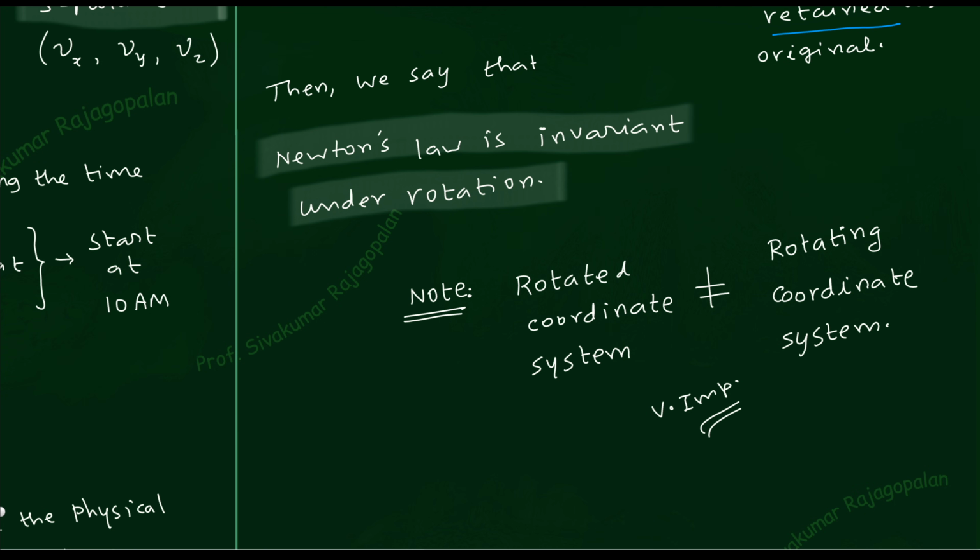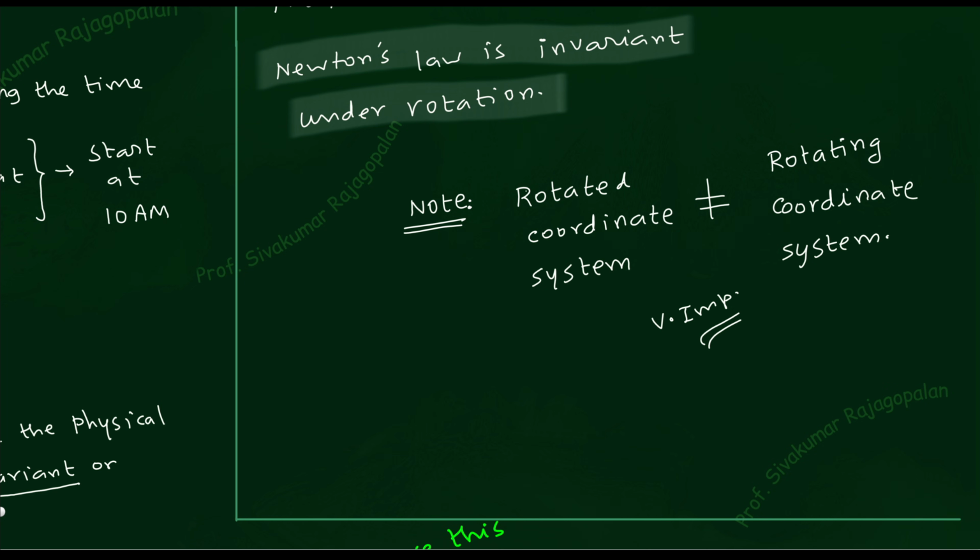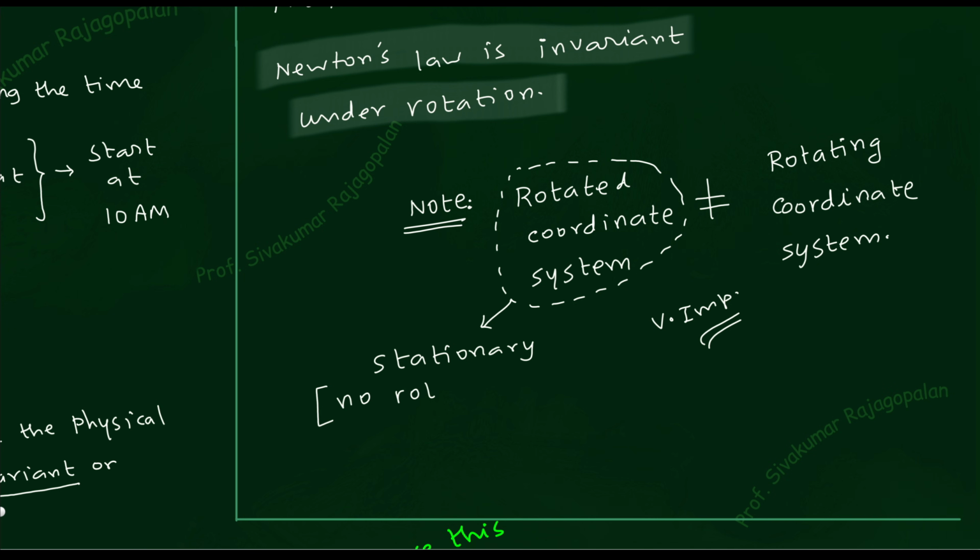Rotated means you slightly rotate and then stop it. That is the difference. So rotated coordinate system means it is a stationary coordinate system, which means there is no continuous rotation and there is no translation motion. Nothing is there. That's all. This is the point to be noted.